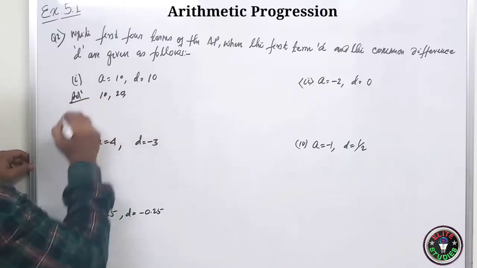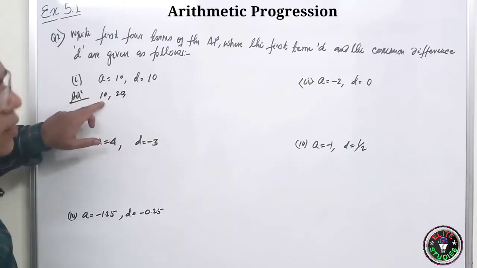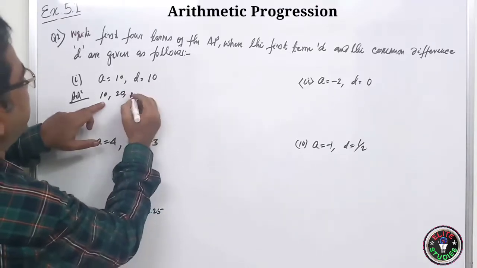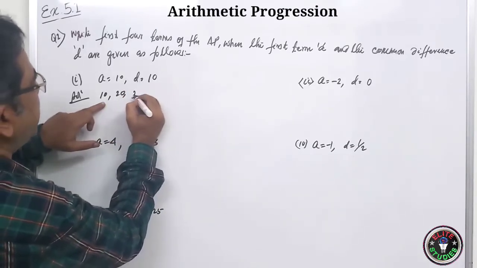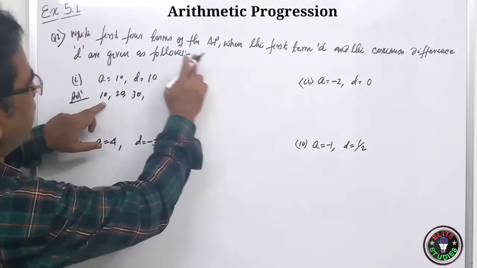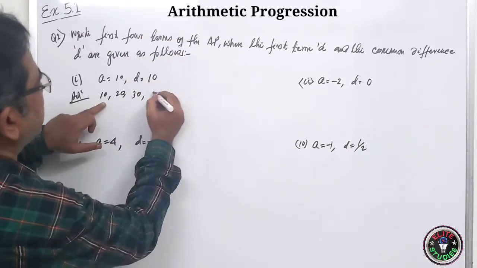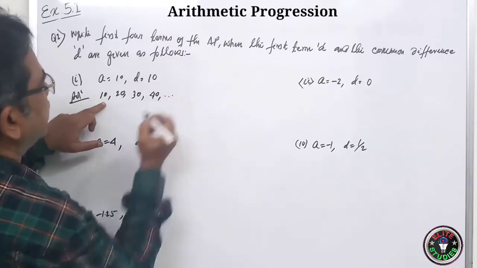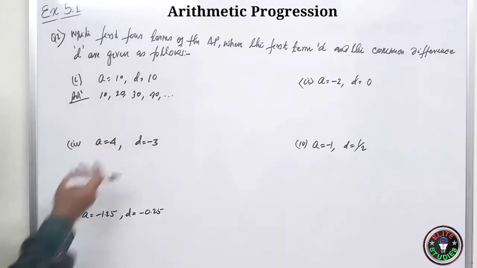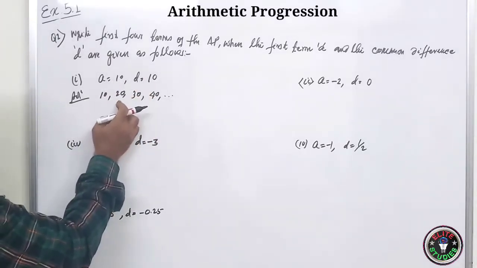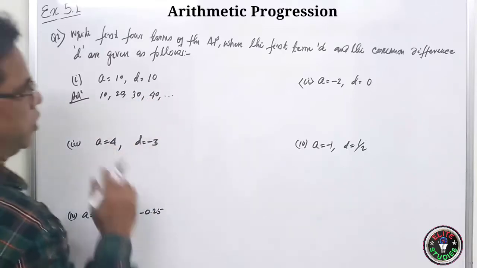Solution. First term is 10. Second term will be 10 plus 10, 20. Then 20 plus 10, it will be 30. How many terms you write? First 4 terms. And 10, 20, 30 and 40. Clear, students? It is very simple. It is child's play. 10 plus 10, 20. 20 plus 10, 30. 30 plus 10, 40.